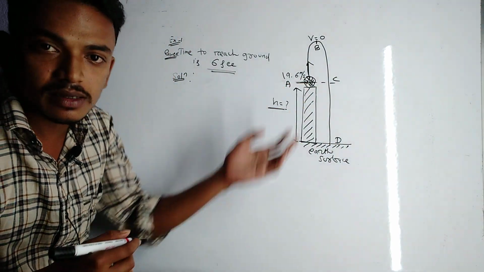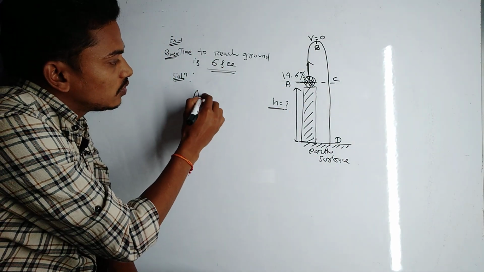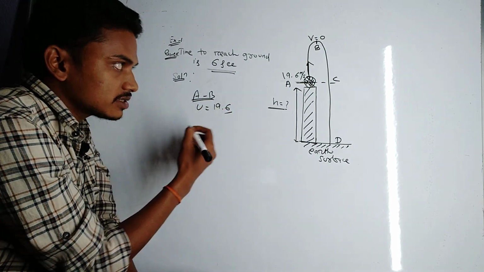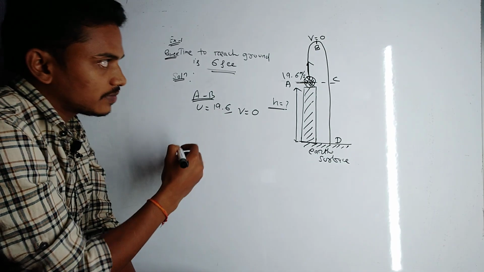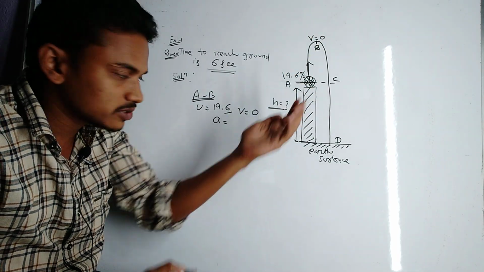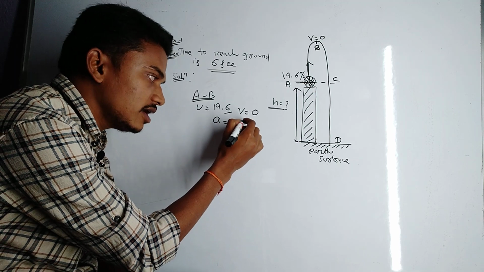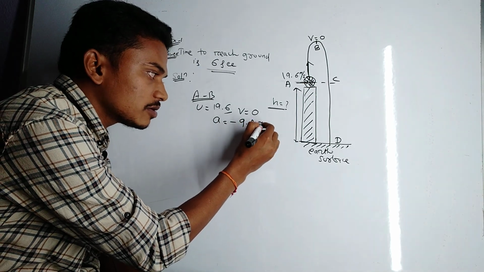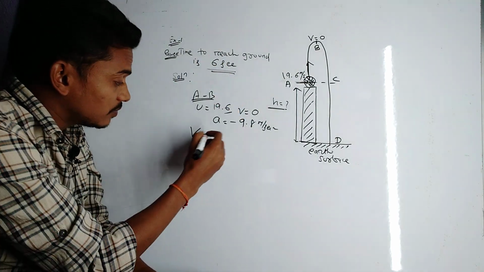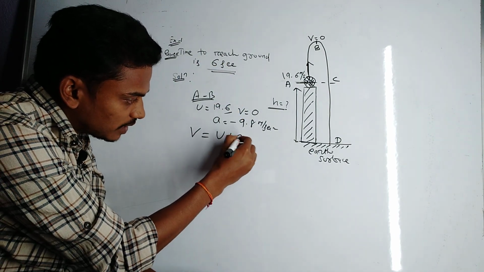So consider the motion from A to B first. Initial velocity is 19.6 and final velocity is 0, and it is the upward motion from A to B, so acceleration due to gravity is minus g, that is minus 9.8 meter per second square. So you can use the relation v equal to u plus at.